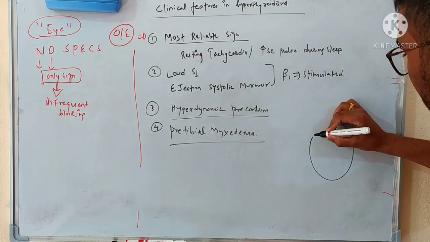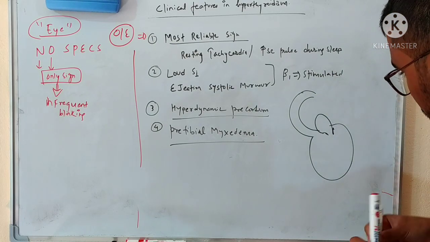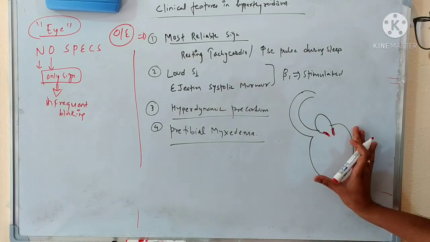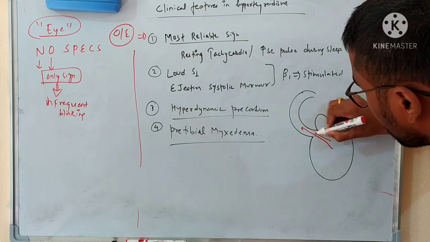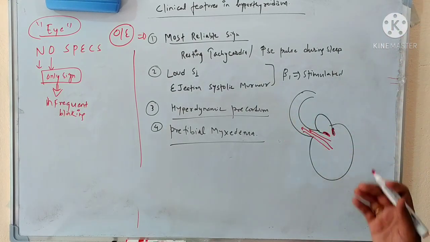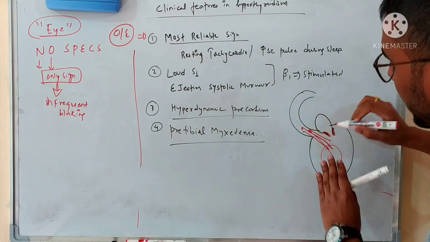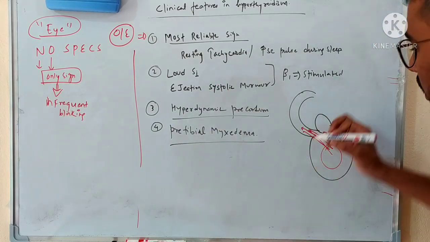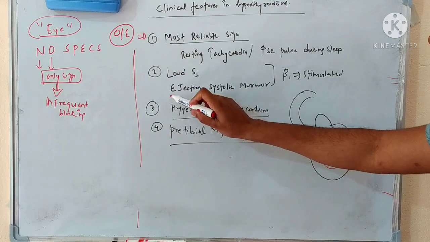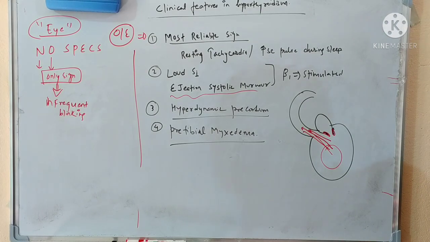So let's suppose this is the heart, and let's suppose this is the arch of the aorta. Now if the heart is contracting very vigorously, very forcefully, then normally the entry of the blood from the ventricles to the aorta does not produce a sound. But now, as the contraction is so vigorous that it is producing a kind of sound, the entry of the blood from the ventricle into the aorta is also producing sound. And this added sound is actually a murmur. So the murmur is during the contraction of the ventricle, during the ejection of the blood from the ventricle into the aorta. So that's why the murmur is an ejection systolic murmur. So during the systole, you will hear a murmur on auscultation. So this will be heard in the patients with hyperthyroidism.